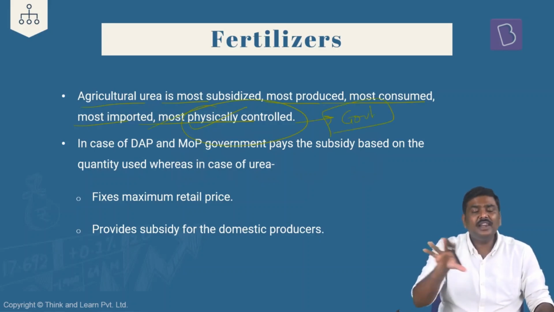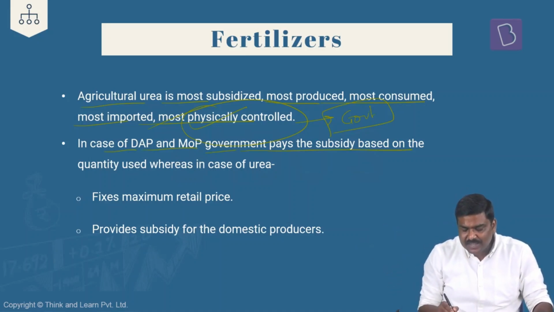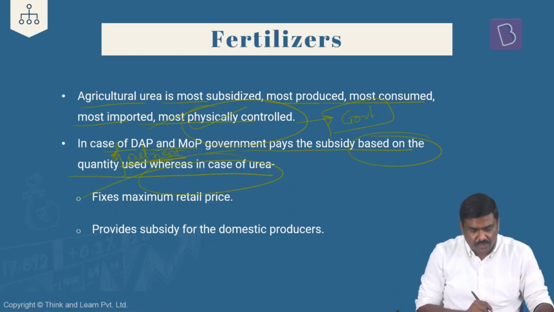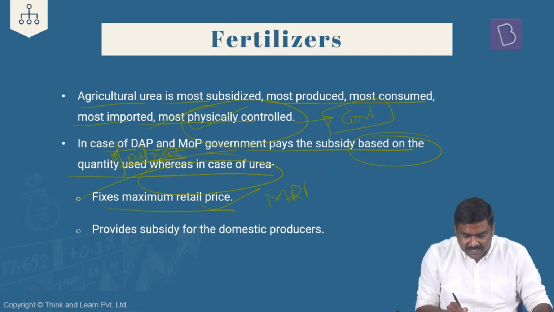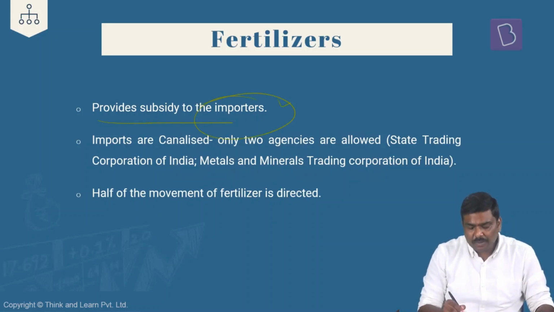Government generally dictates how the fertilizer, that is the urea, has to be sold, how much has to be sold, in which month or in which area, etc. In case of diammonium phosphate and muriate of potash, government pays a subsidy based on the quantity of nutrients used. Whereas in case of urea, it fixes the maximum retail price. We have discussed MRP is decided by the government and it provides a subsidy for the domestic producers based on their cost of production. Okay. Now, in case of the importers also, the government provides a subsidy for the importers.